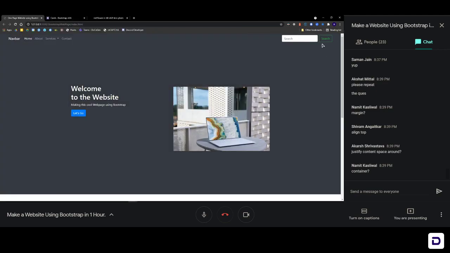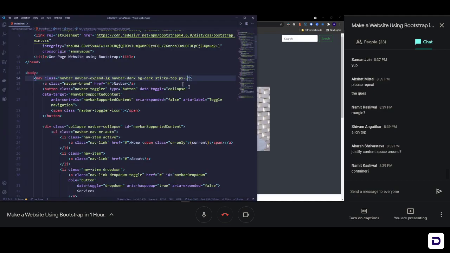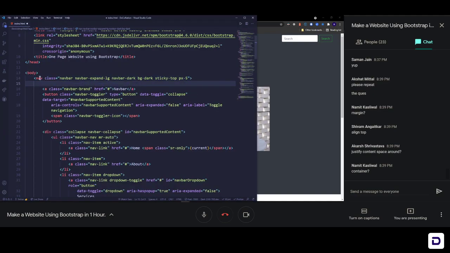Yeah, it's not giving that much space, so let us add the container here. So I'm gonna write container just after I open my navbar, so that I have all my classes, that means the dark background, light color and everything. And here I'm gonna write dot container.